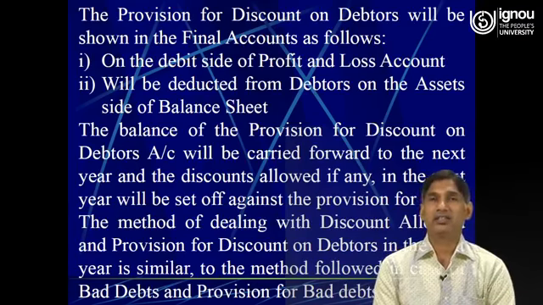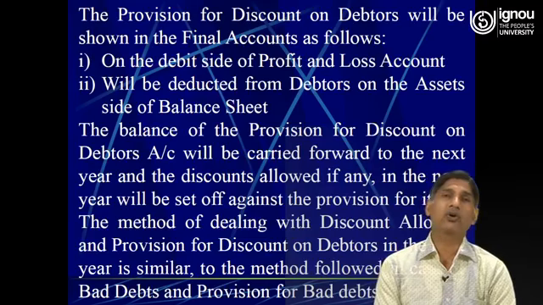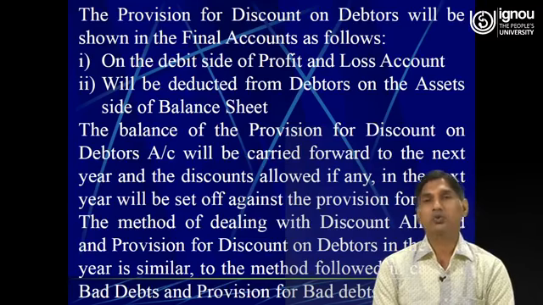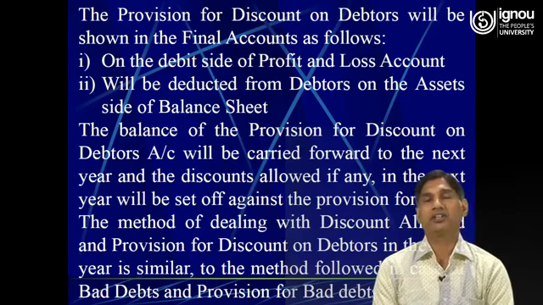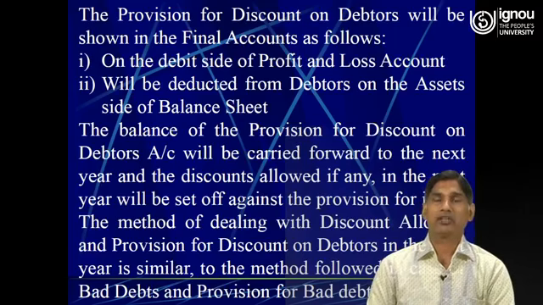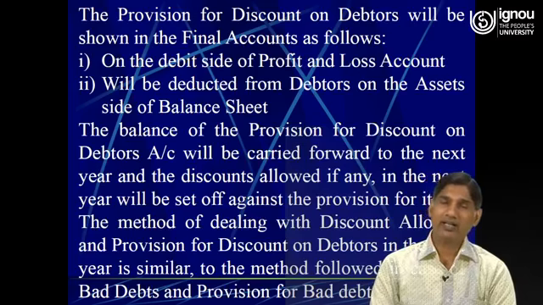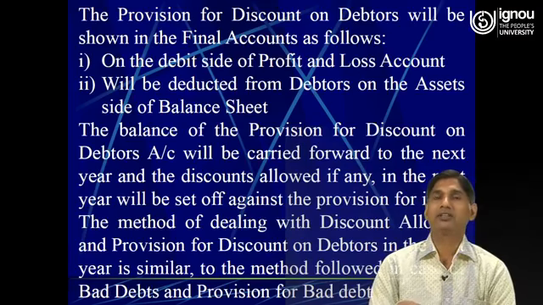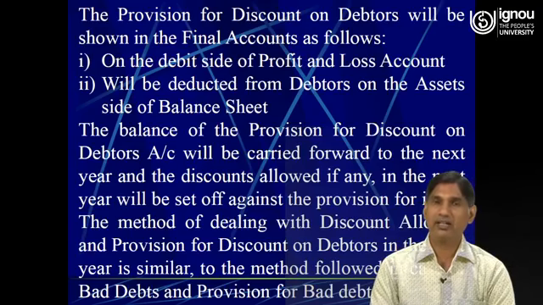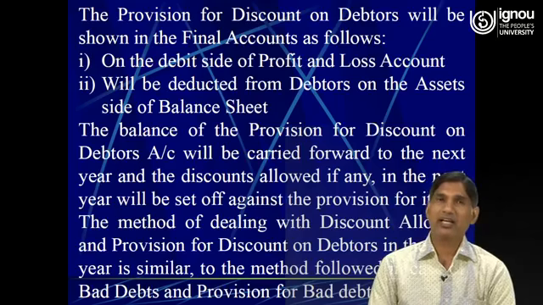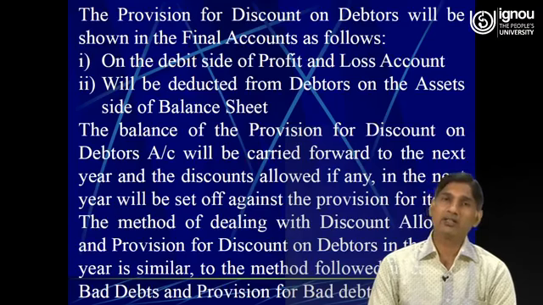And as far as the amount which needs to be debited or credited to the profit and loss account is concerned, for that I have already suggested a very simple equation to my learners, and that equation was: bad debts plus further bad debts plus new provision minus old. So bad debts means the amount of bad debts which is provided in the trial balance, plus further bad debts, which is the bad debts provided in adjustments as additional information, plus new provision.